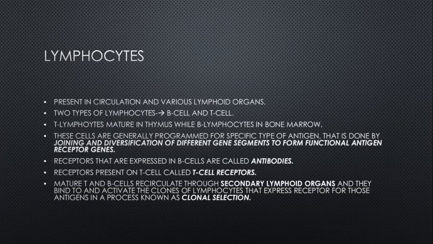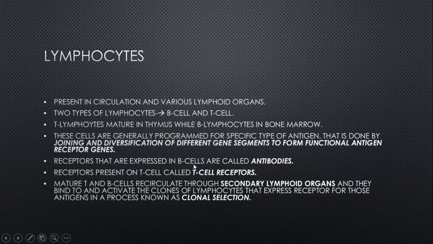These are of two types, B cells and T cells. T cells mature in the thymus while B cells mature in bone marrow. The T prefix before lymphocyte shows that these mature in the thymus, while B shows that these mature in bone marrow.